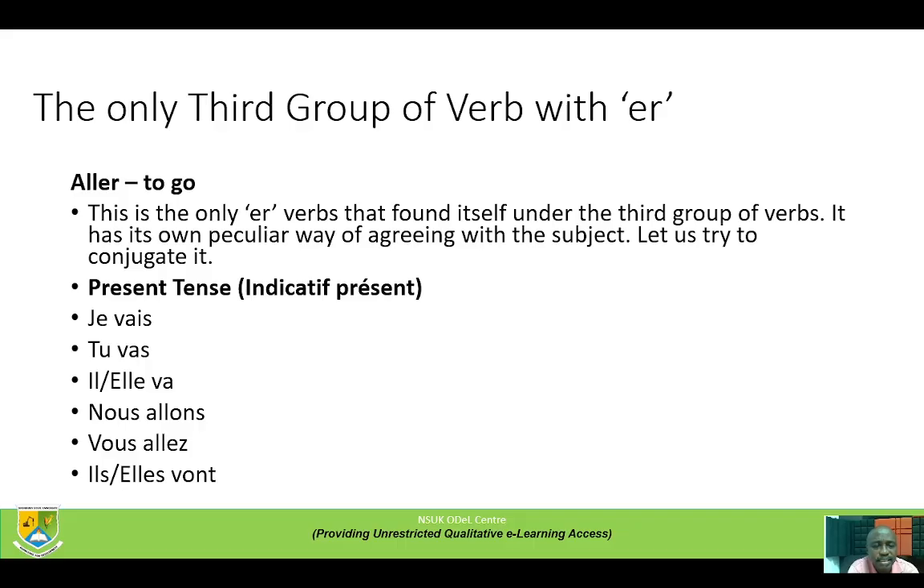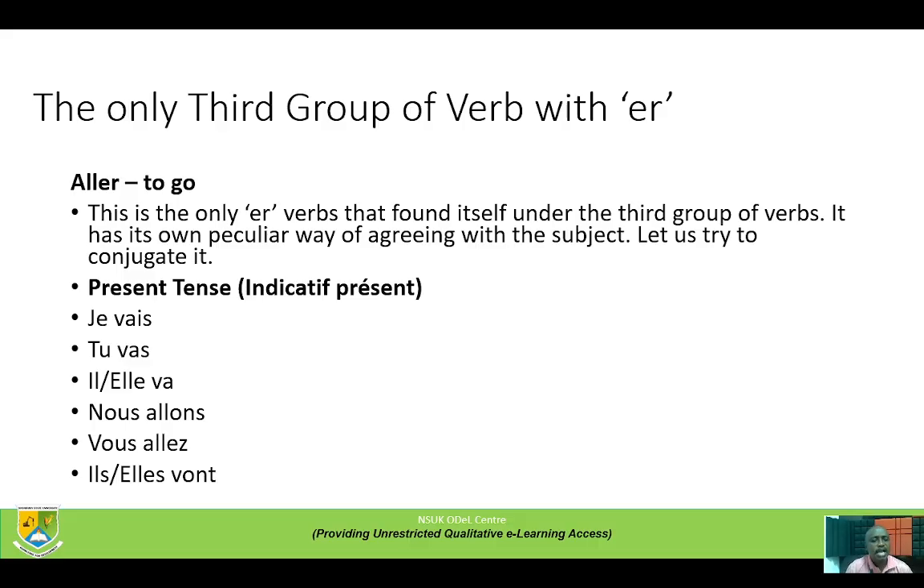We discover that ER verbs, we said they are in first group, but aller is the only ER verb that found itself under the third group of verbs. It has its own peculiar way of agreeing with the subject. Let us try to conjugate it. Present tense, indicative présent: je vais, tu vas, il ou elle va, nous allons, vous allez, ils ou elles vont.